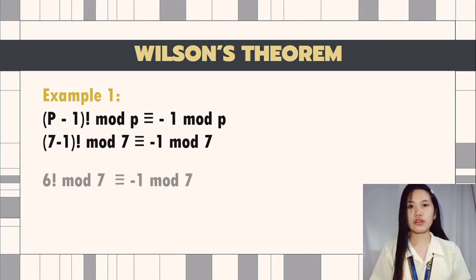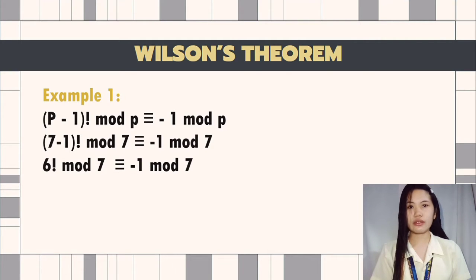So, 7 minus 1 is equal to 6 factorial. So, it will be 6 factorial mod 7 is congruent to negative 1 mod 7. So, 6 factorial is equal to 6 times 5 times 4 times 3 times 2 times 1, which is equal to 720. Then we divide it by 7 and the answer will be 102.